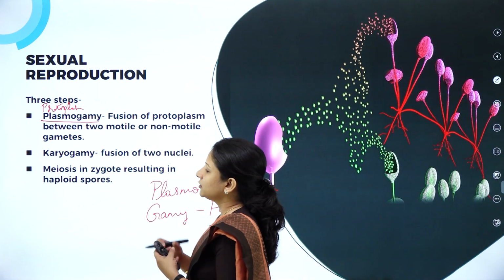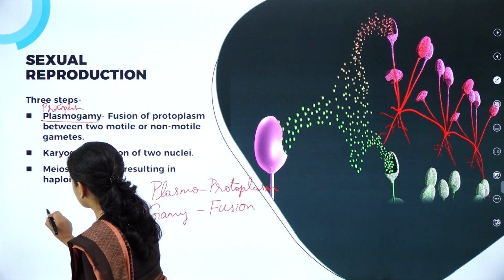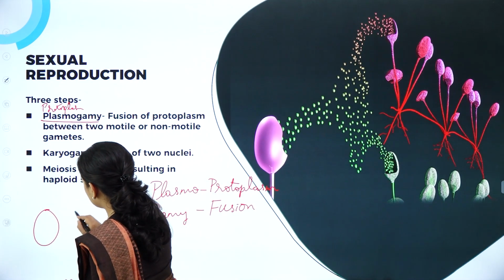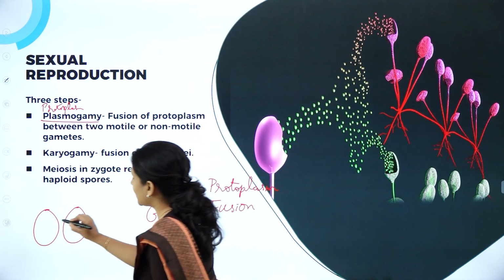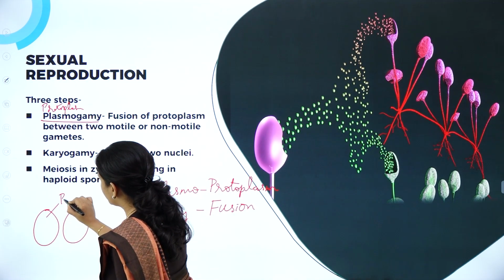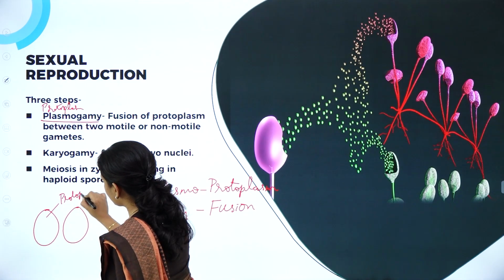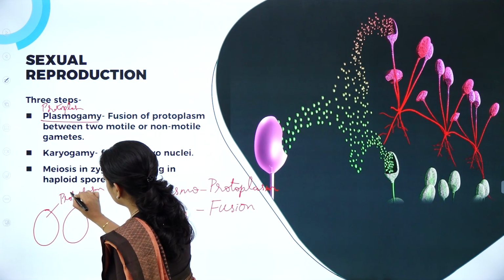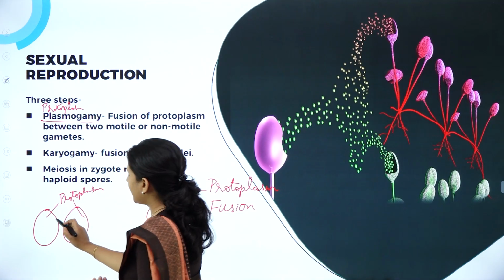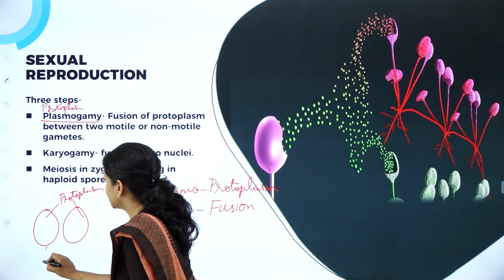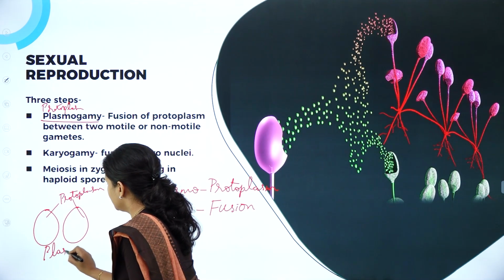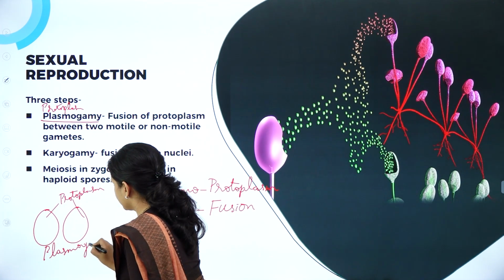Here I can write, like we have 2 gametes or spores. Inside the spores, what is there? Protoplasm is there. So first, the fusion between the protoplasm will occur. That is nothing but plasmogamy.